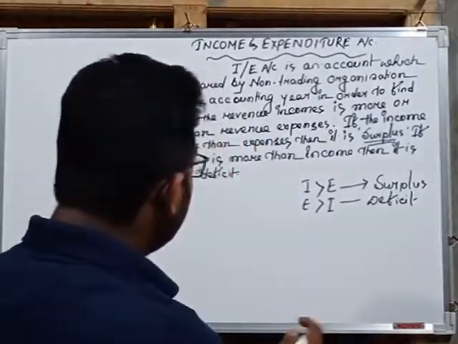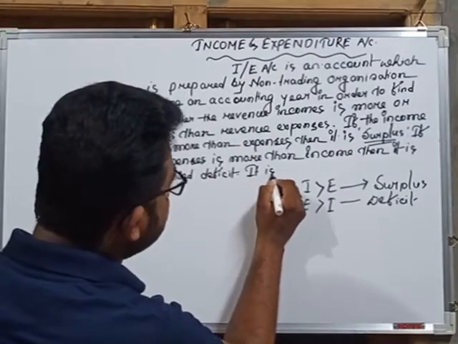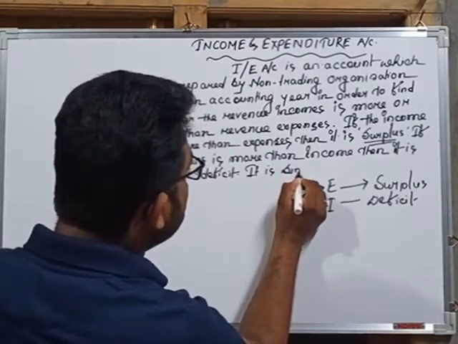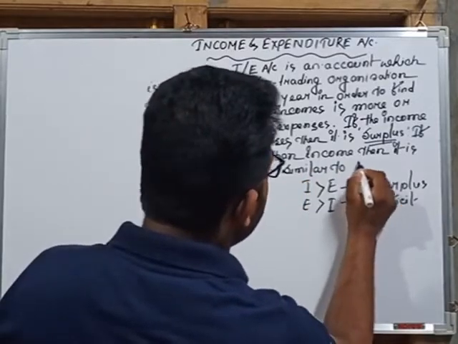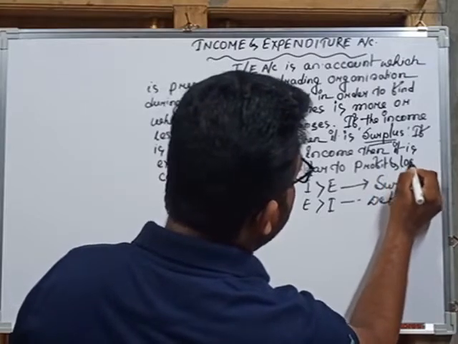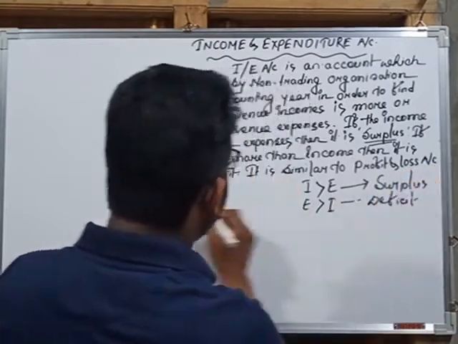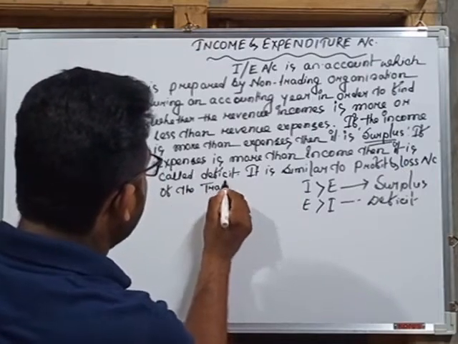Okay, so now we can say that it is similar to the profit and loss account of the trading organization.